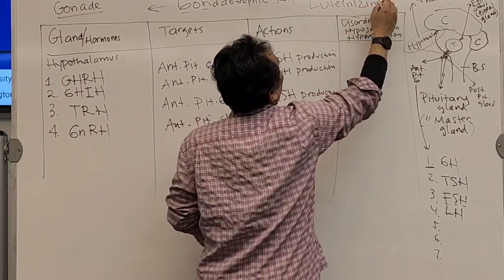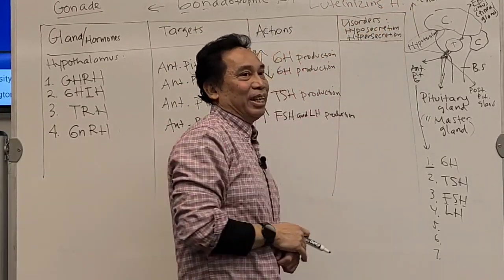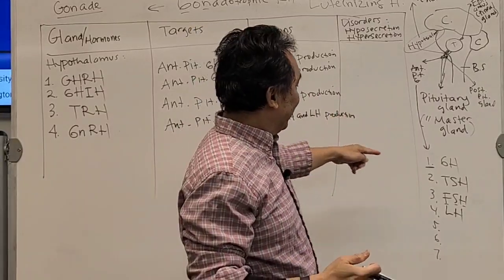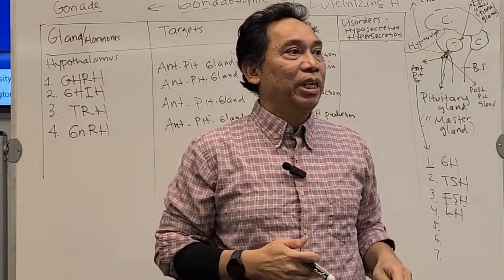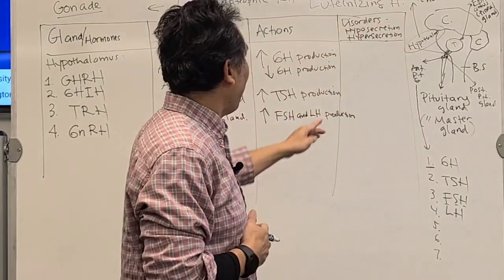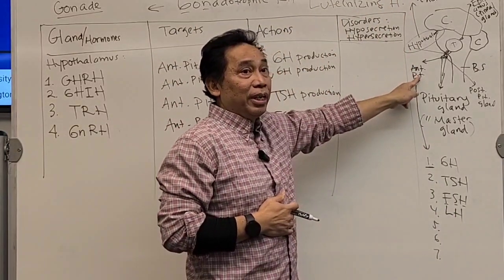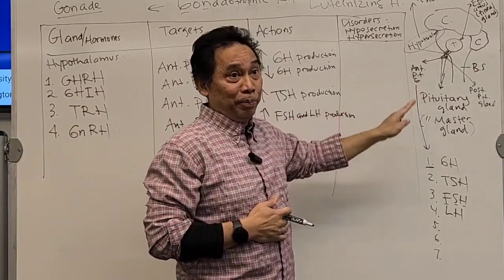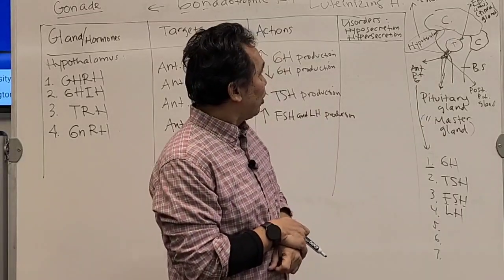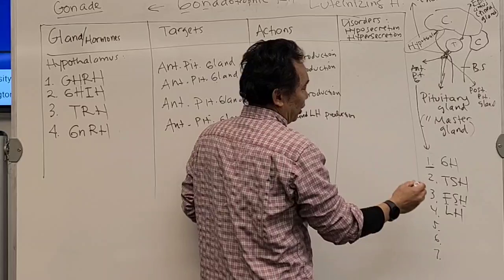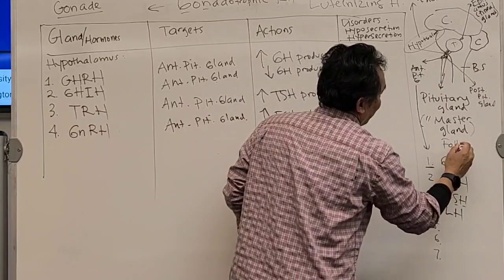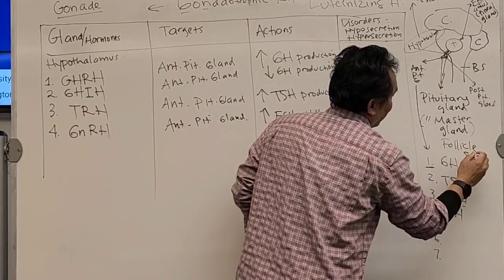Luteinizing hormone. We're going to learn this again later, because luteinizing hormone will go to either the ovary or the testicle. It's produced by the anterior pituitary gland. We're going to write it down again later. LH, luteinizing hormone. FSH stands for follicle stimulating hormone.